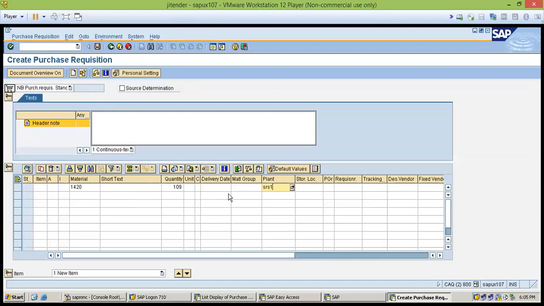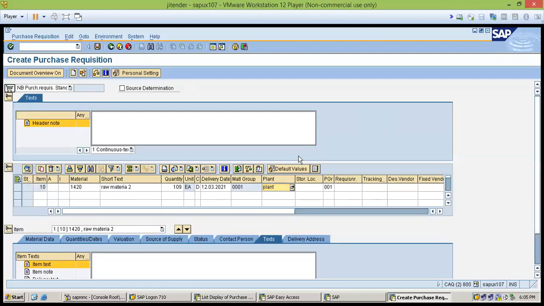Okay, so when I click after this minimum entry, my plant and my material, all the data will come from the material master. We will discuss in a later class what the material master is.